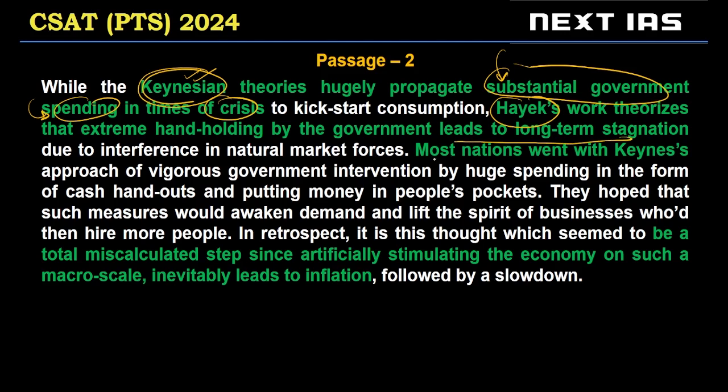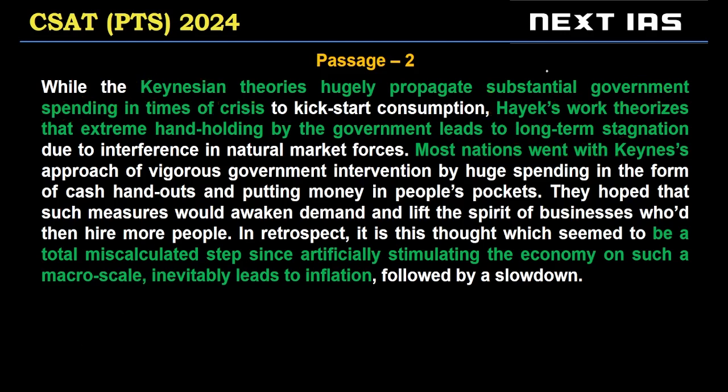Now the passage says most nations went with Keynes. So most nations decided to do substantial government spend, right? And about this, the author says which kind of spending they did in the form of cash handouts, putting money in people's pockets.